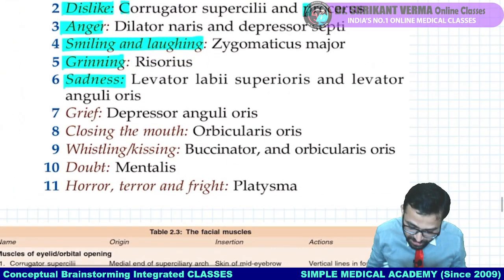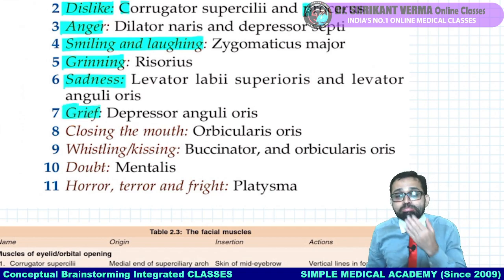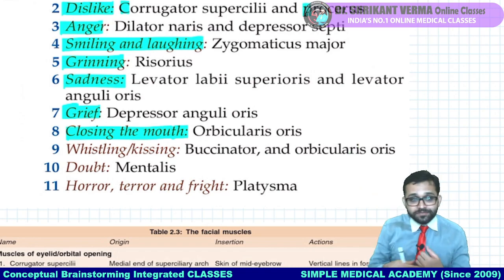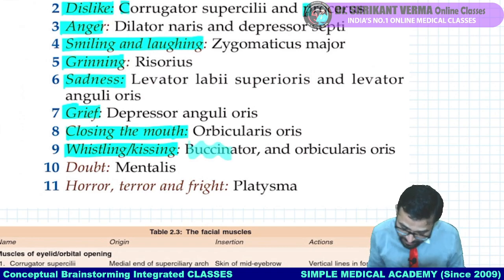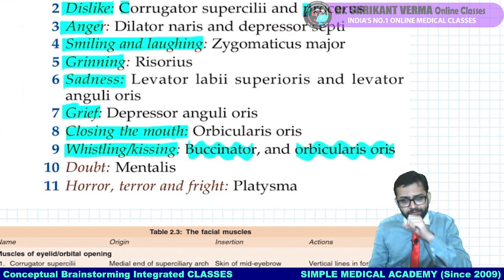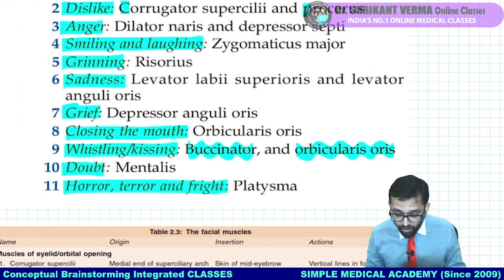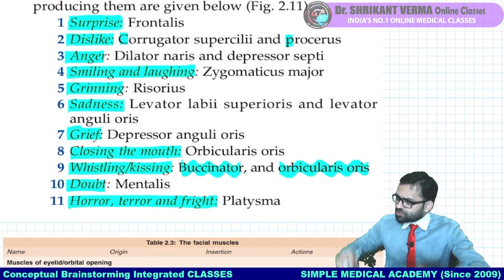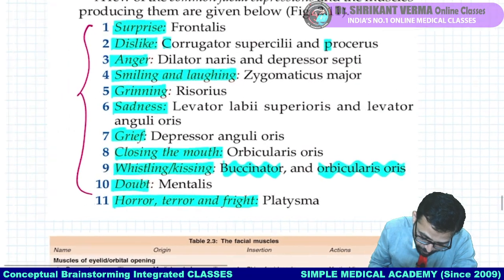Sadness, I just showed you, levator labii superioris and levator anguli oris. Grief, depressor anguli oris. Closing of the mouth, orbicularis oris. Whistling and kissing muscle, buccinator and orbicularis oris both. Getting the point? Doubt muscle, mentalis. Very good. Horror, terror or fright, platysma. Now to face any kind of MCQ exam, just revise these notes and you will crack it. So these are all your important MCQs.